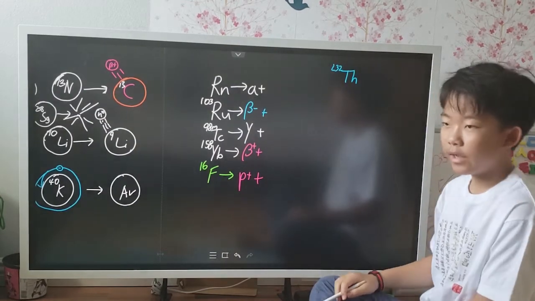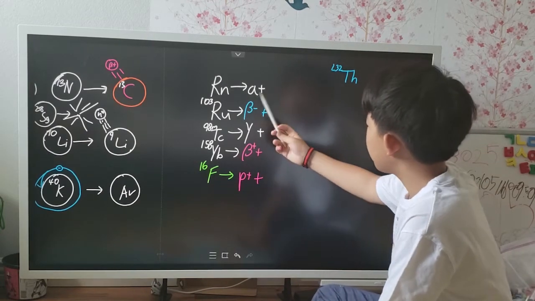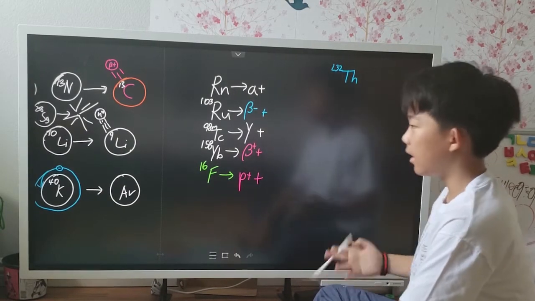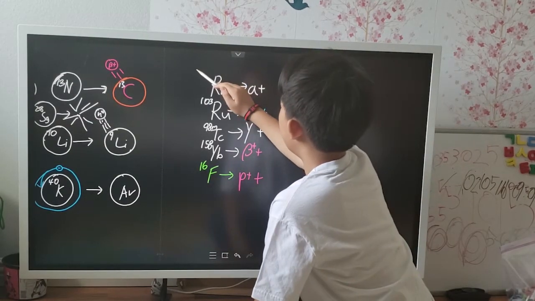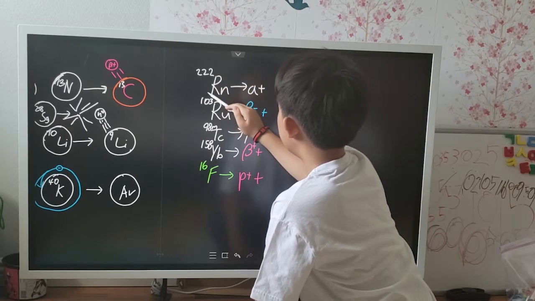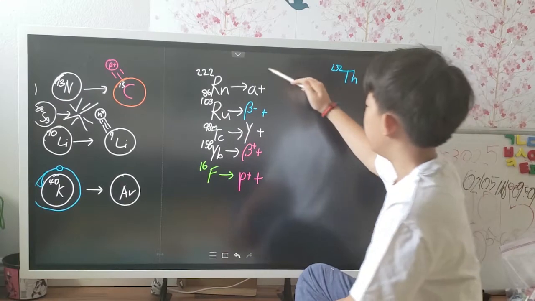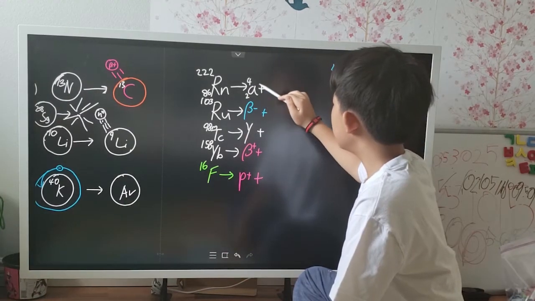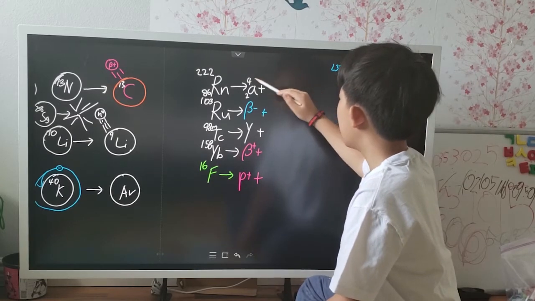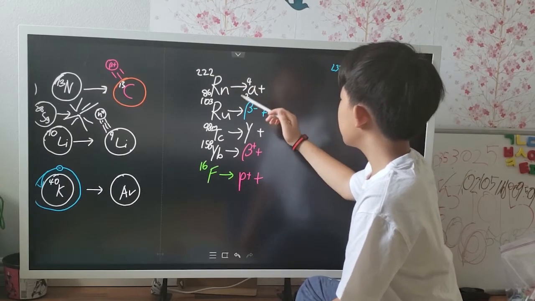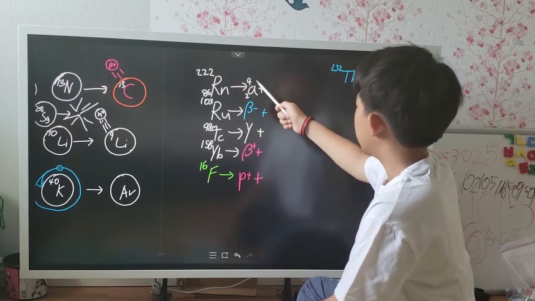So here, I said radon is still radioactive. So let's continue on the cycle. Radon will decay into an alpha particle plus something. Radon has a mass of 222 AMUs and an atomic number of 86. Alpha particles have a mass of 4, atomic number of 2, and whatever else should have an atomic number of this minus this, and a mass of this minus this.